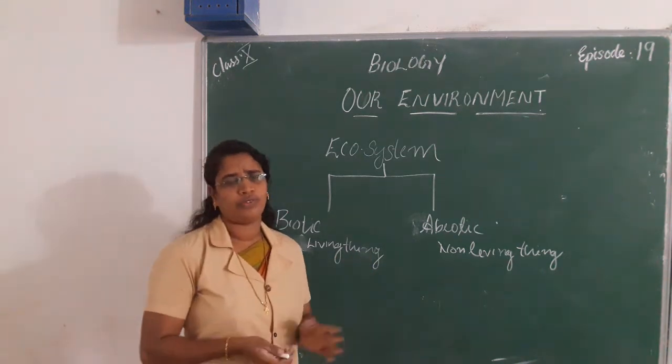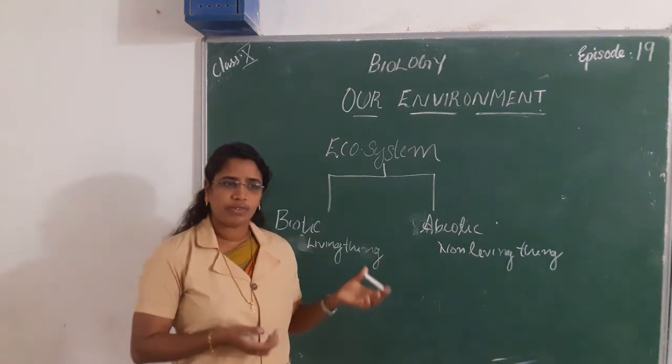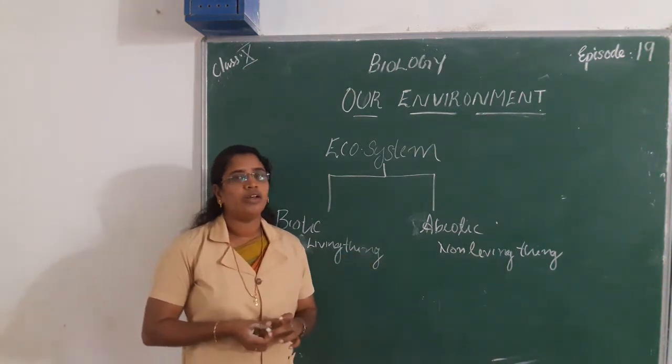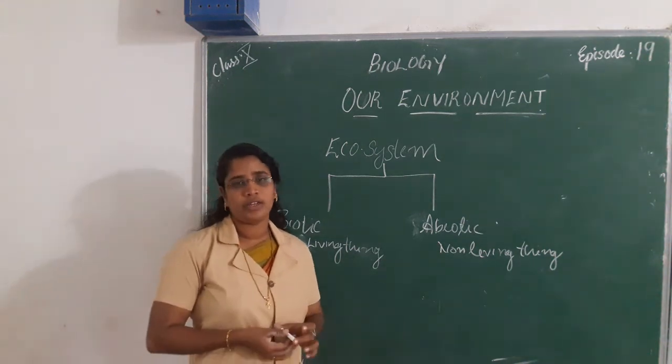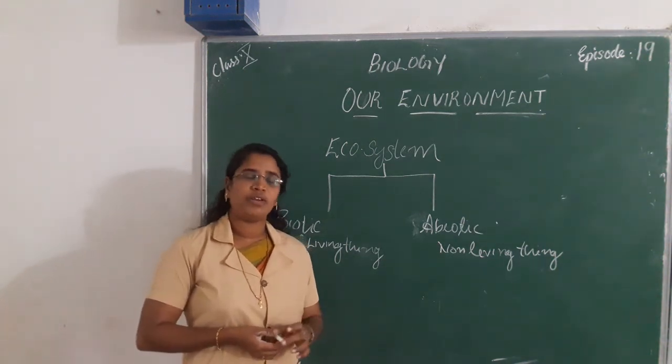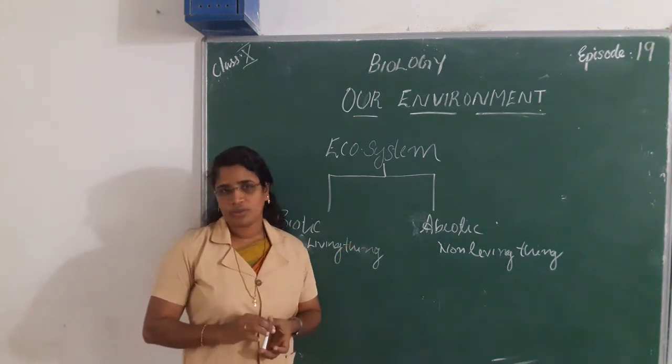In that ecosystem, we can see so many organisms that include plants, animals, and microorganisms. At the same time, we can see so many abiotic components. Okay, is it clear?